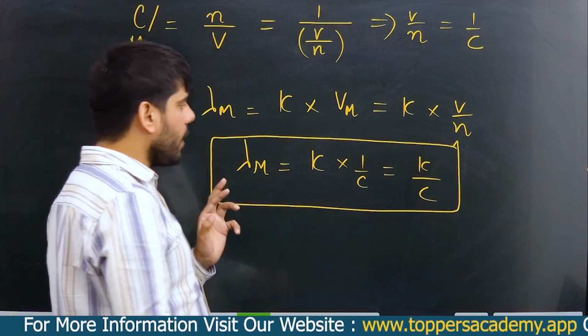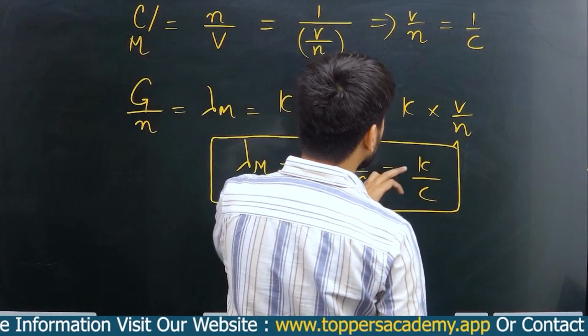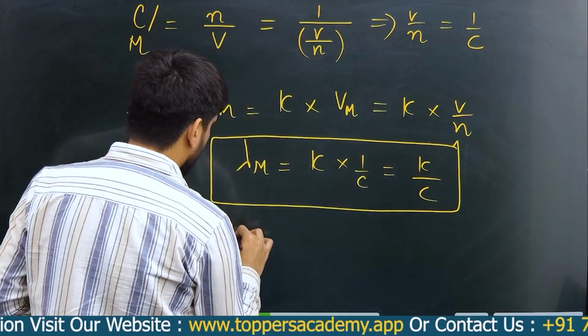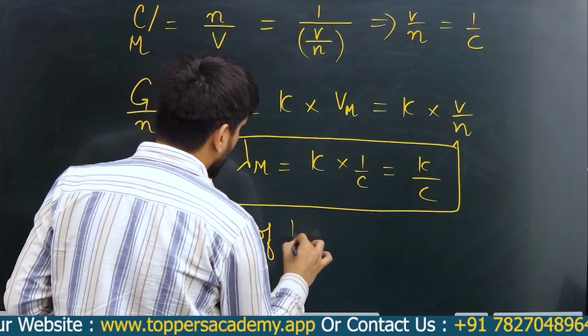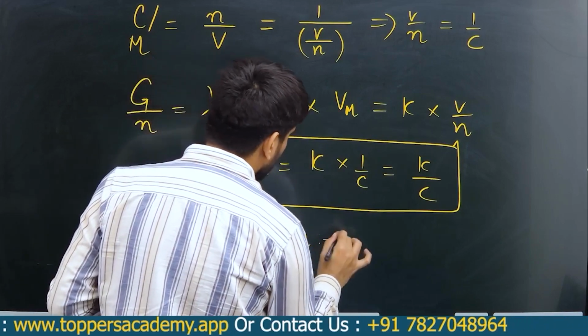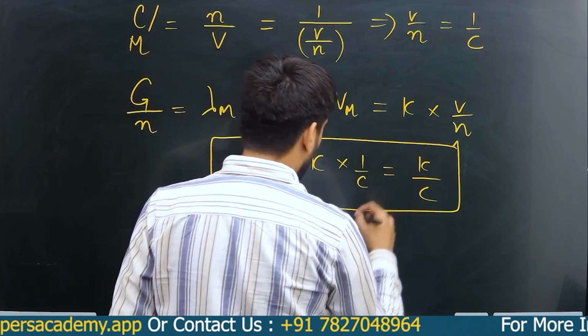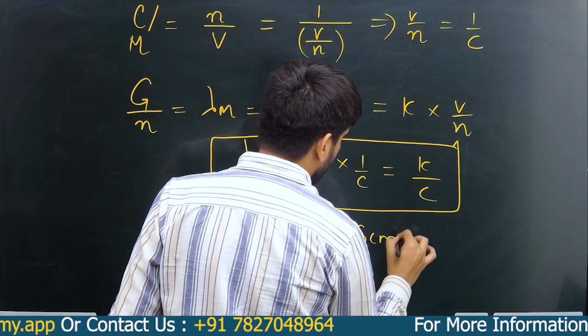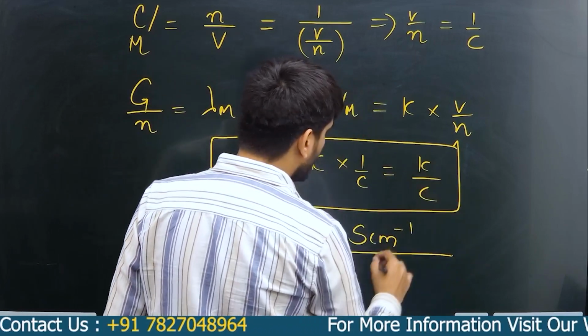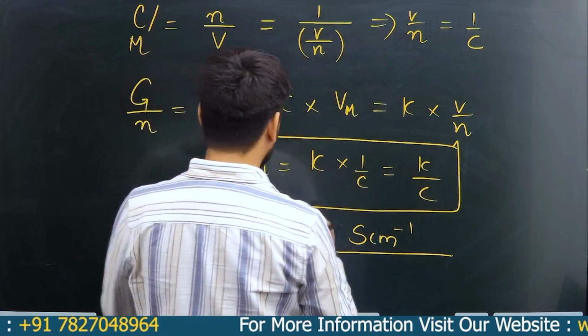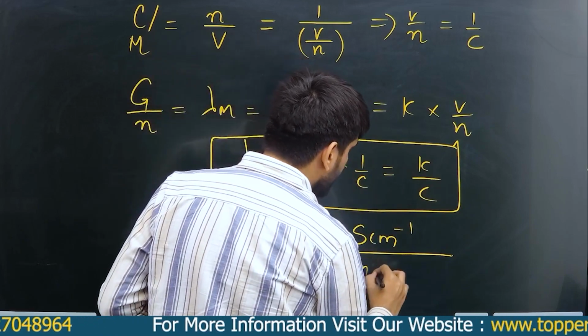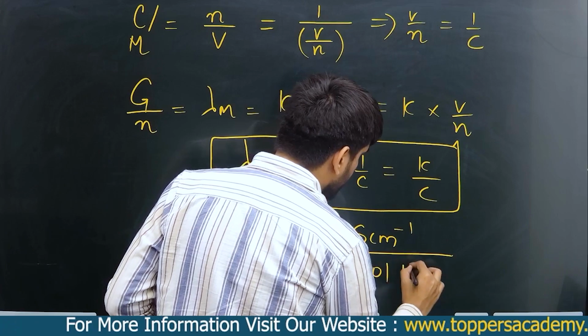Now look here. What is the unit of this lambda m, molar conductance? We know the unit of kappa, that is Siemens per centimeter, divided by concentration. For say molarity, molarity is defined as mole per liter.